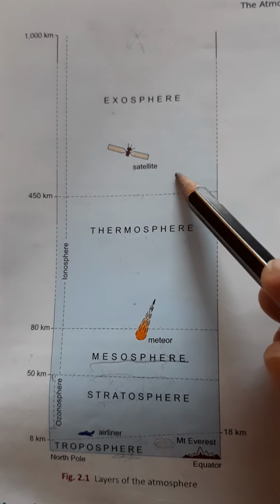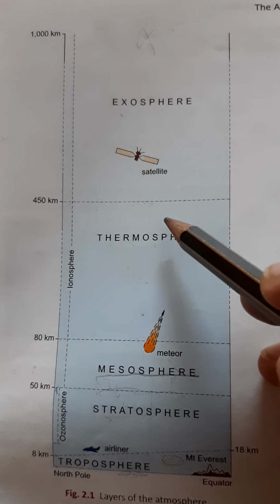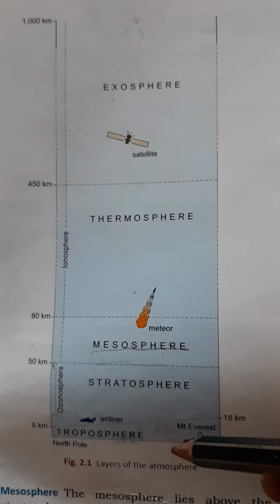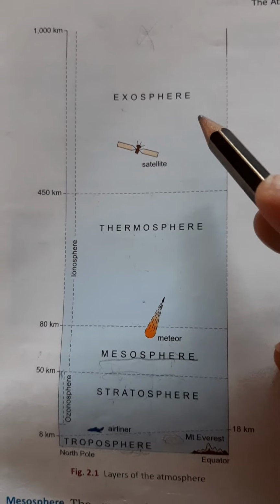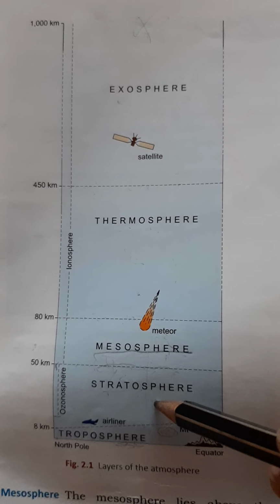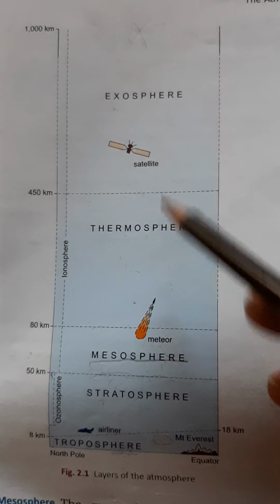I hope you understand the extent and the location. Now we'll talk about the characteristics of all these 5 layers in detail, because as you all know, temperature, composition and properties of these 5 layers are not the same.